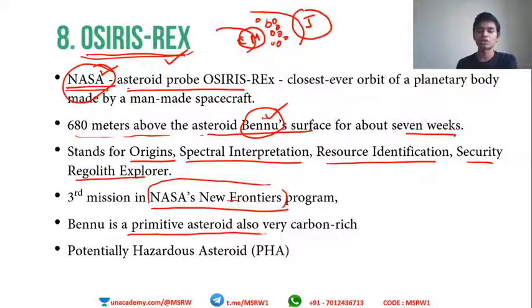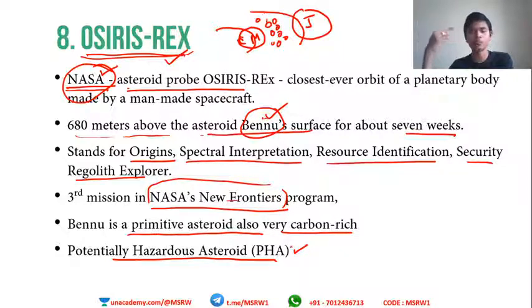Bennu is a primitive asteroid, also very rich in carbon, and it is a potentially hazardous asteroid. Question is, what is a potentially hazardous asteroid? So we know that there are many celestial bodies that move around the space, right? Some like comets, meteors, asteroids, all are there. But the problem is, there is a good chance that some of them might come very close to Earth or even may impact onto the Earth's surface, causing heavy destruction. So these are known as potentially hazardous asteroids.